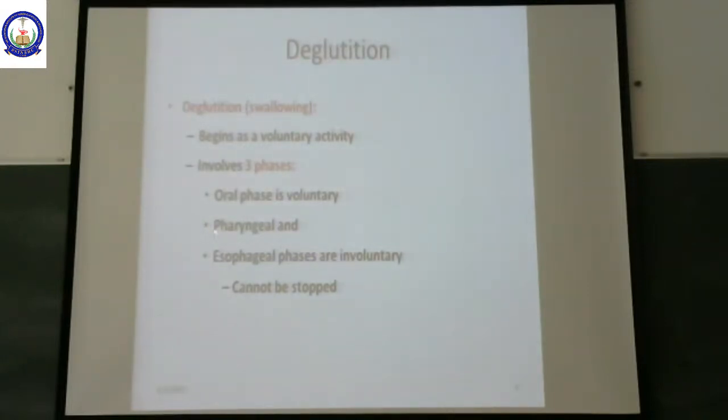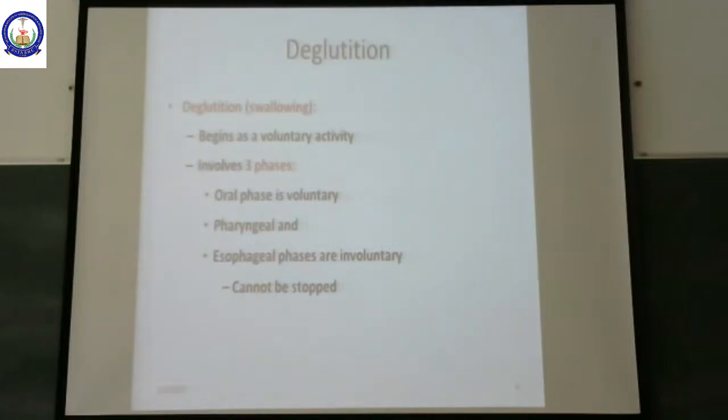In the oropharynx, there is a bifurcation of the trachea, that is the respiratory passage, and the food passage. Food is going to enter only into the food passage, that is the esophagus, whereas it is prevented from entering into the nasopharynx and the larynx. Then, from the pharyngeal phase, the food bolus enters into the esophagus, what we call the esophageal phase.